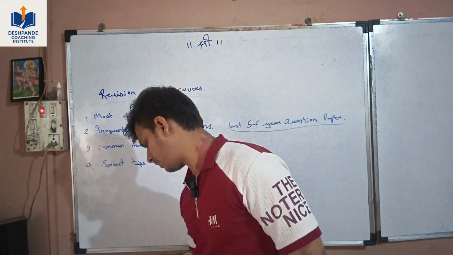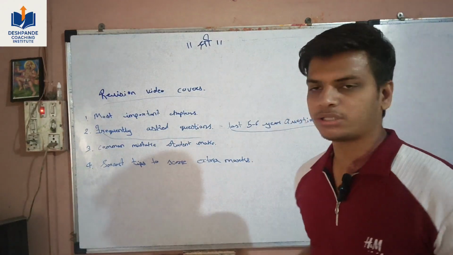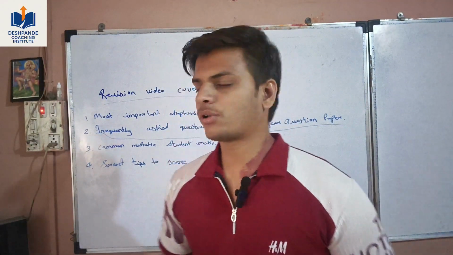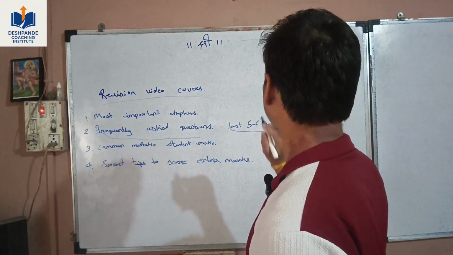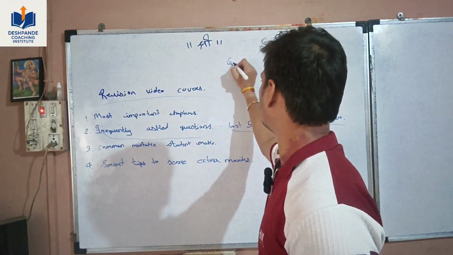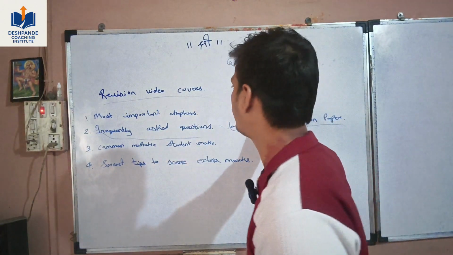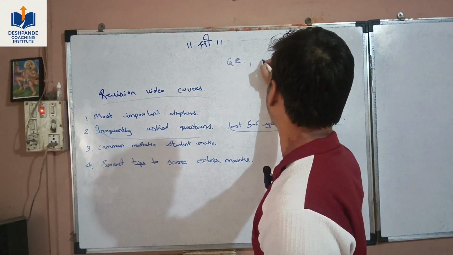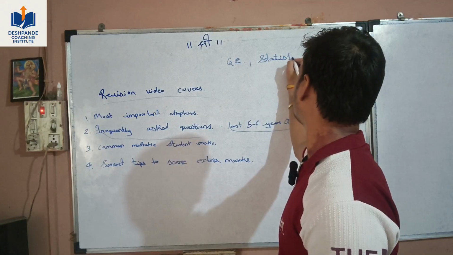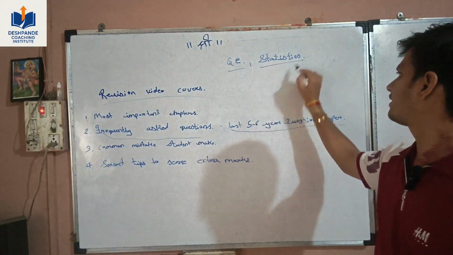Firstly, we will start with mathematics. What are the most important chapters of maths? Algebra and geometry. For algebra, you have to focus on quadratic equation, which is lesson number 1 or 2, and statistics. These are the most important lessons of algebra: quadratic equation and statistics.